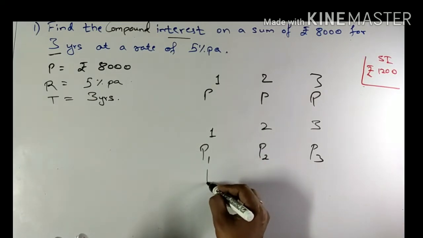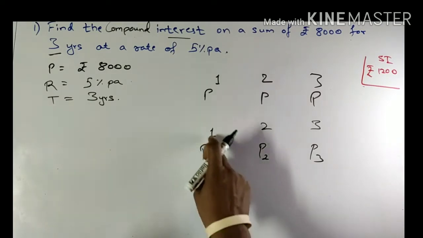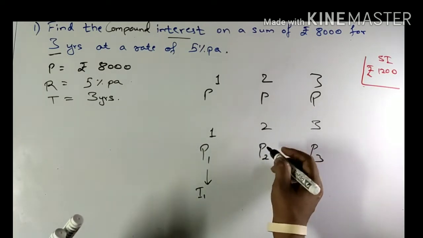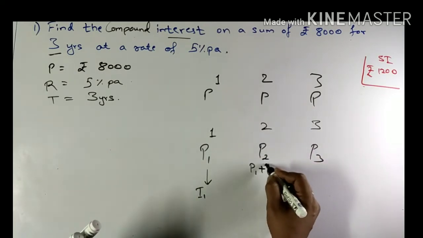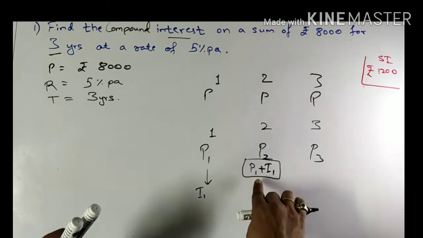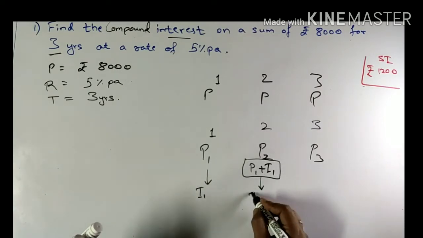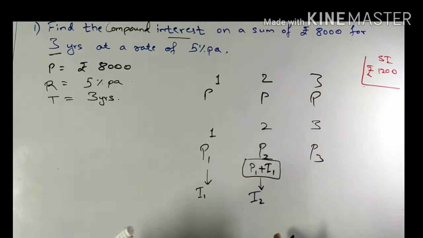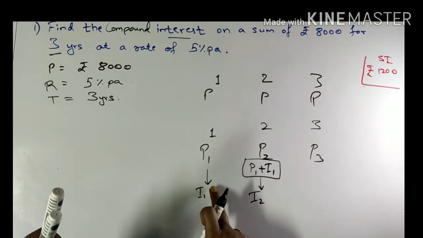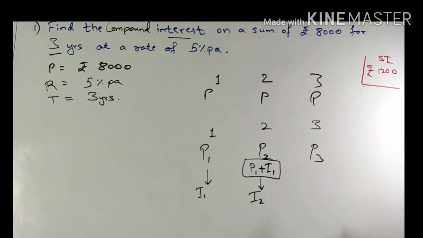After the first year I will get some interest I1 on the first principal. For the second year the principal P2 will be P1 plus I1. So this is my total principal P2 for the second year, which will yield me the interest I2 by calculation of that formula. I'll get interest on the sum of the principal and interest for the first year.